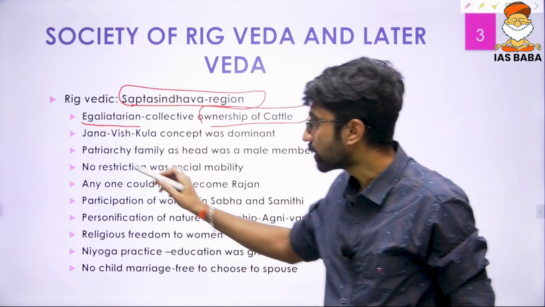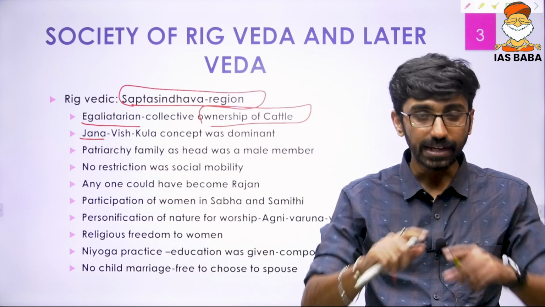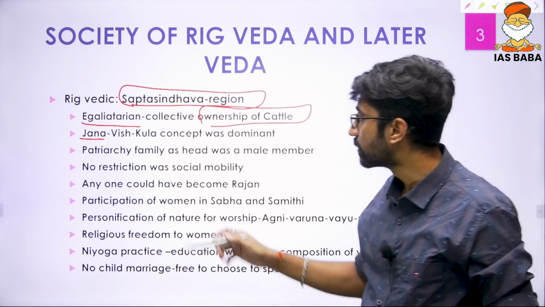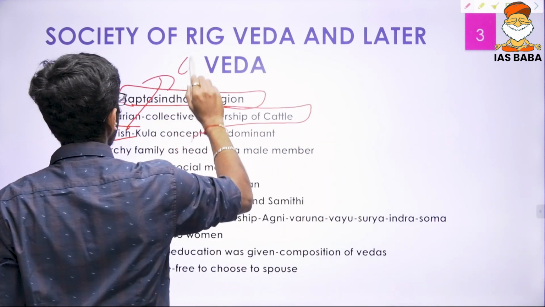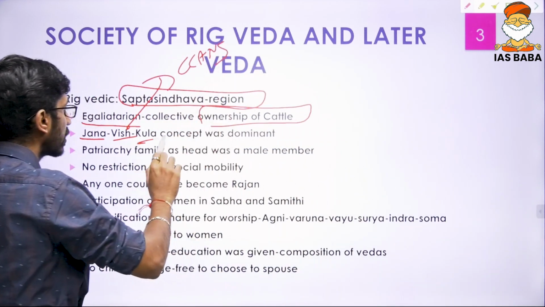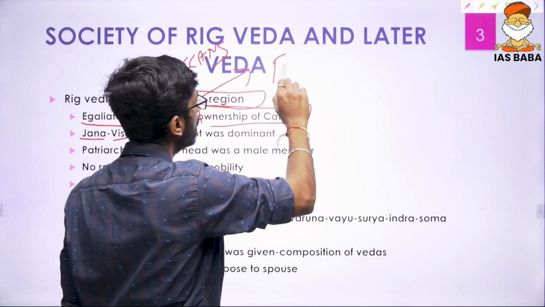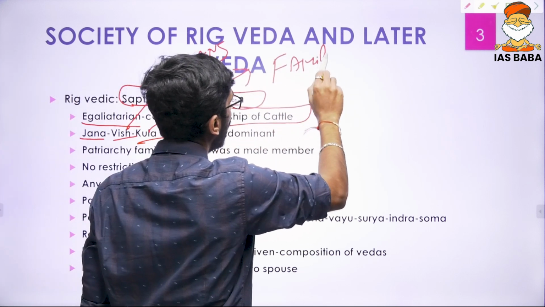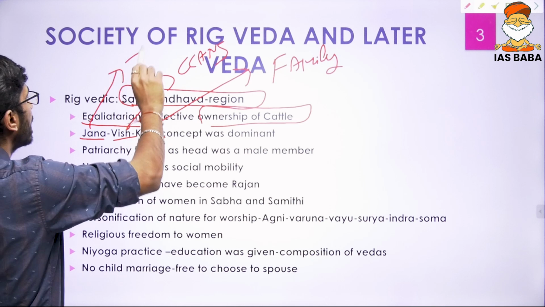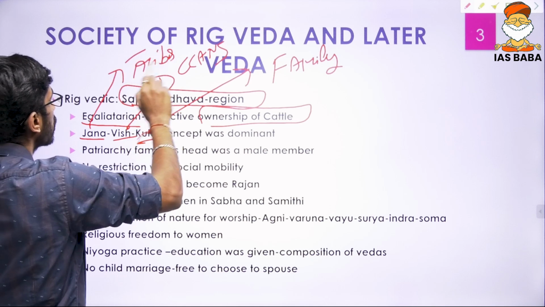The tribes were called Jana. These entire tribes were divided into bigger clans, and that clan is Vish. The clans were further divided into families, and that is called Kula. At the same time, Jana is the entire tribe. So we are talking about the Aryan tribes.